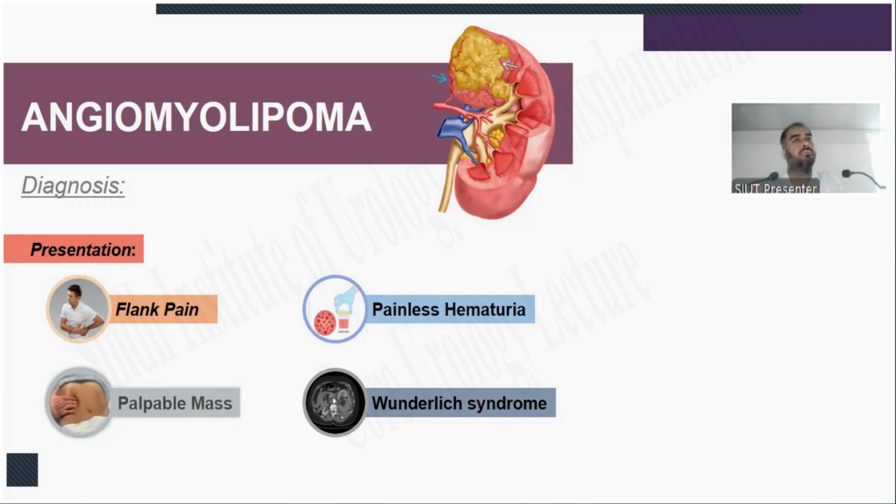As already mentioned in the slides, in female patients these AMLs have estrogen and progesterone receptors. So in pregnancy, to keep the pregnancy stable, there is a high surge of progesterone and estrogen. Whenever in childbearing age there is a fluctuation of these hormones, they can make these blood vessels and these angiomyolipomas grow bigger.